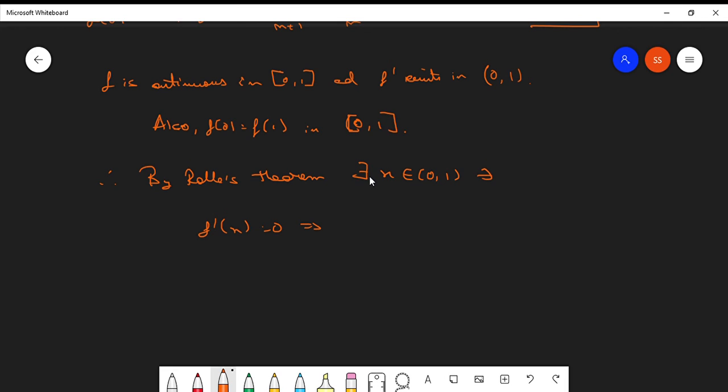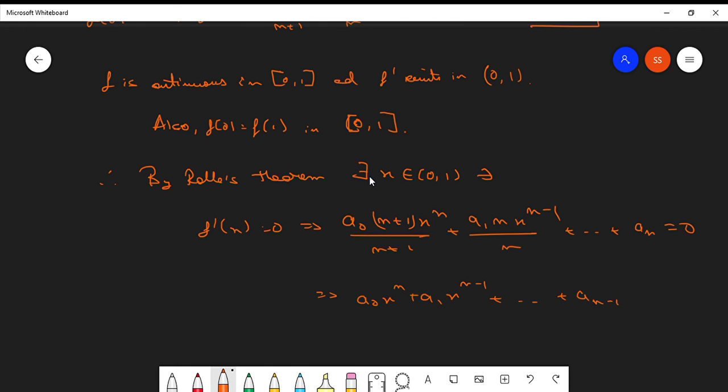This becomes a0 times n plus 1 into x to the power n by n plus 1, plus a1 times n times x to the power n minus 1 by n, and so on till an, which should be equal to 0. That implies a0 x to the power n plus a1 x to the power n minus 1 till an minus 1 x plus an is equal to 0. And this is what you needed to prove.